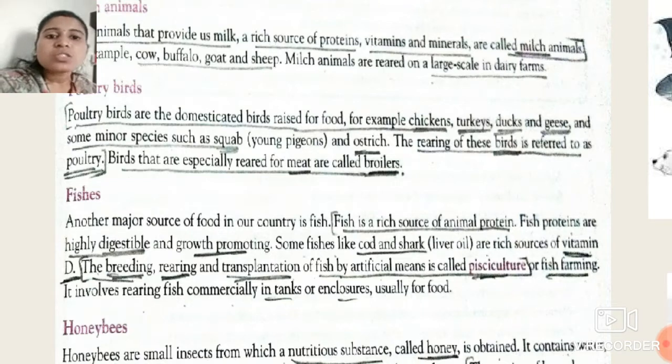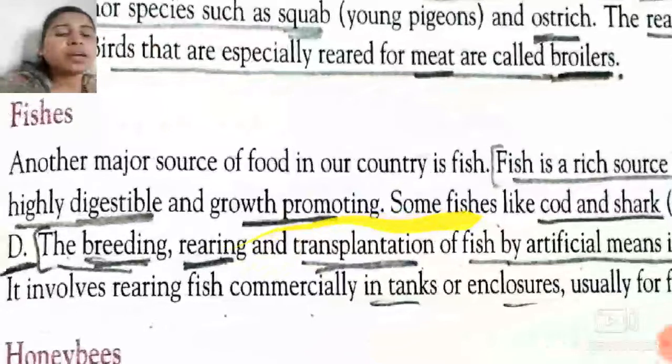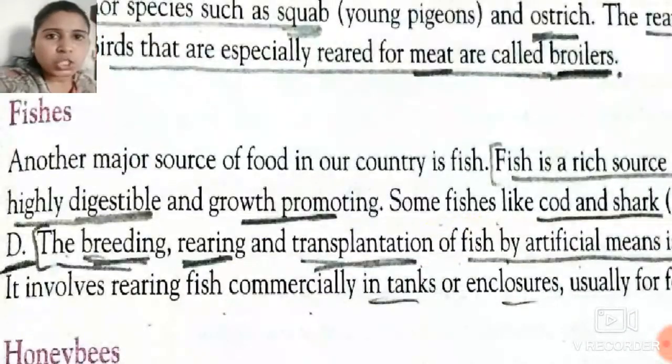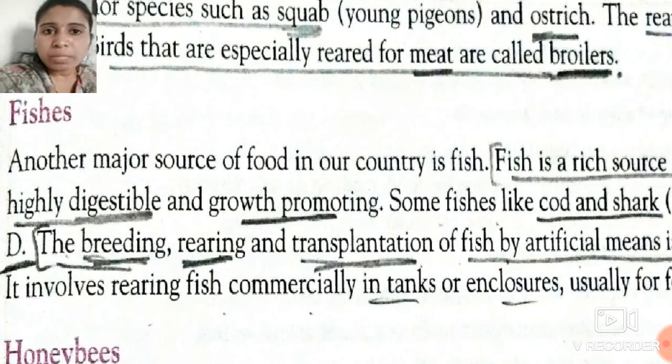Okay students. So the breeding, rearing and transplantation of fish by artificial means is called pisciculture. You have to underline this, students. This is the definition of pisciculture. Pisces means fishes, and culture means to cultivate. So the breeding, rearing and transplantation of fish by artificial means.